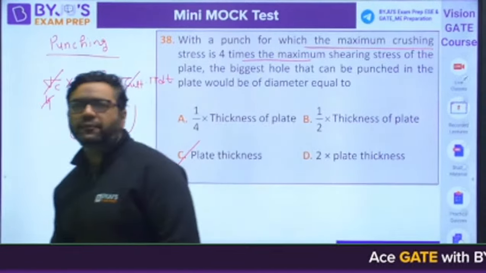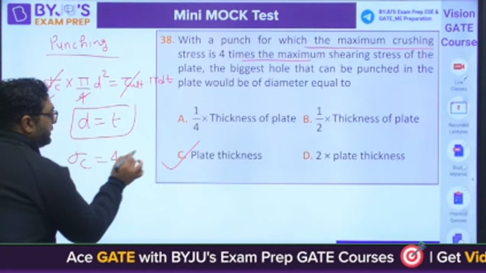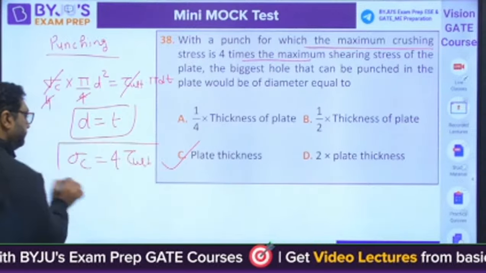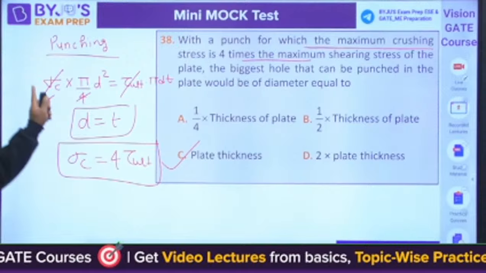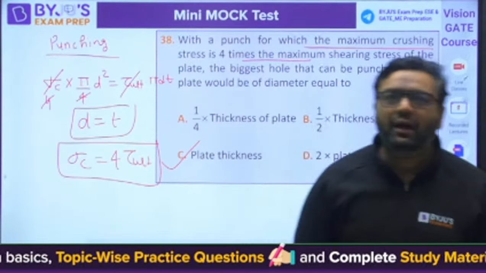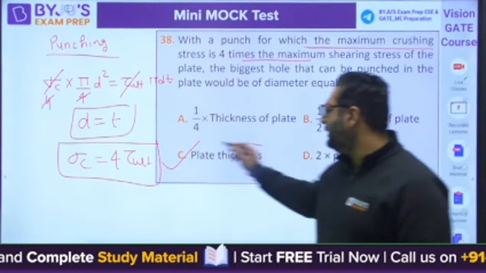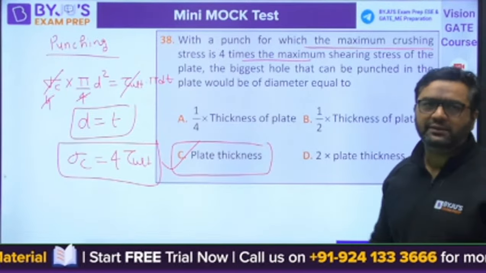Everybody got it? Because they have given that sigma C is 4 times tau ultimate. So 4, 4 will get cancelled out. Arey bhai, how you are getting 4 times? Answer will be coming out to be C only, equals to plate thickness.